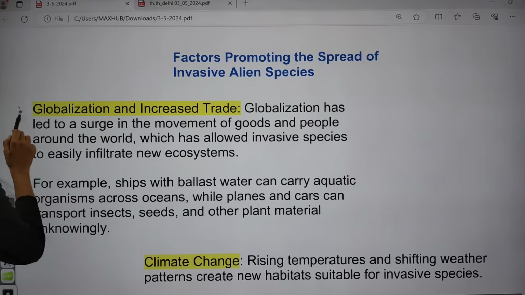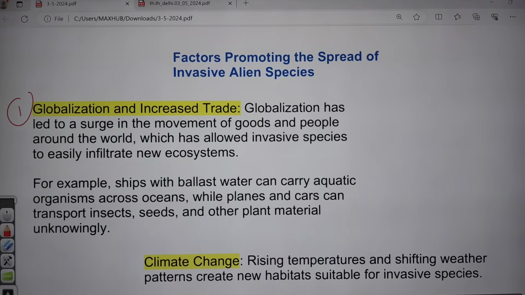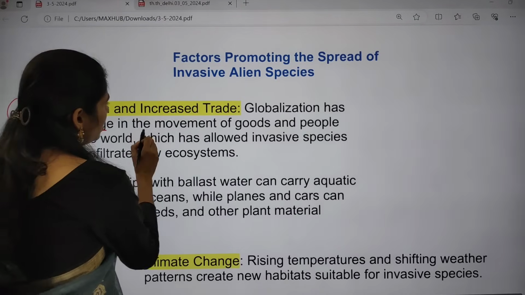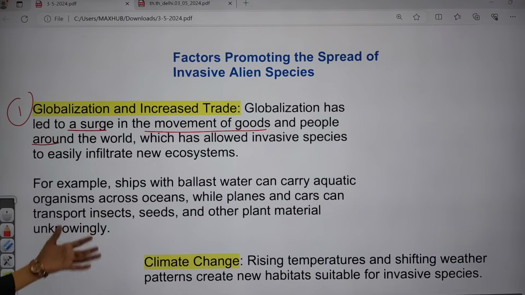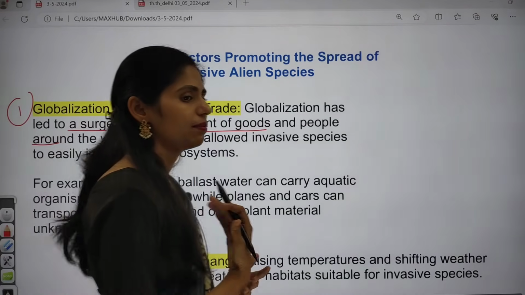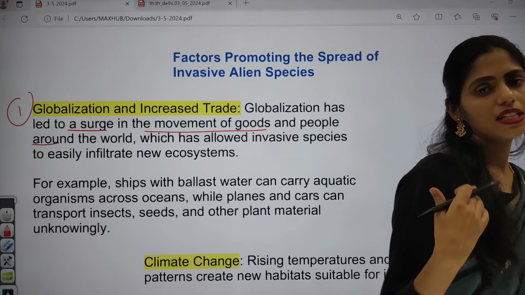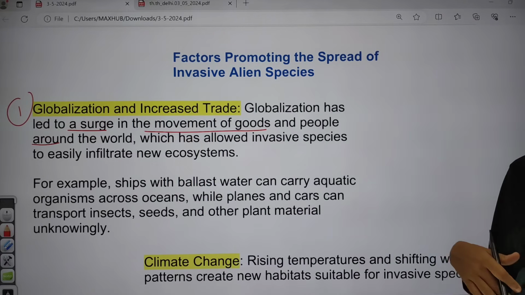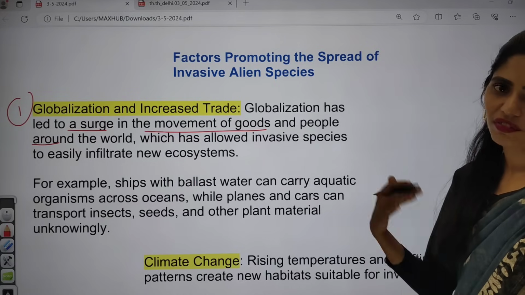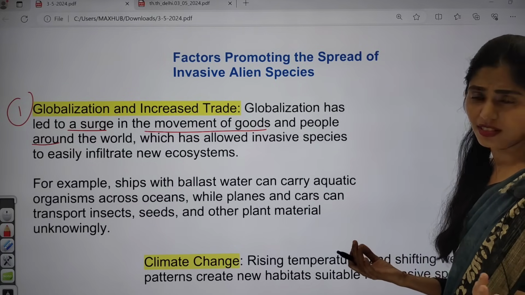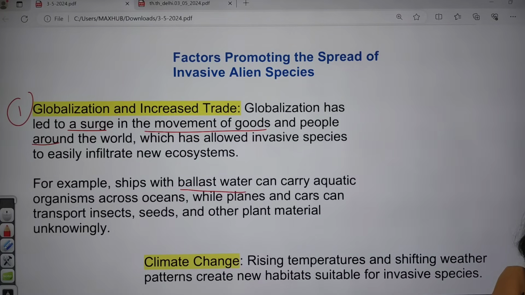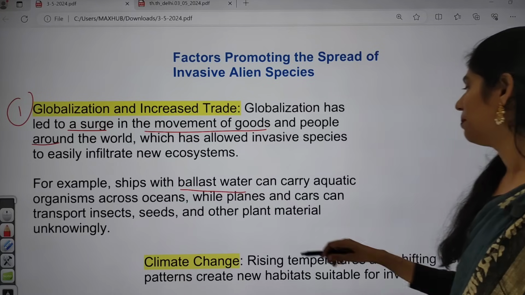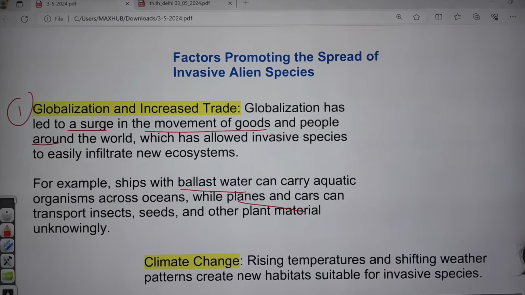The first one is globalization. Globalization and increased trade have led to a surge in the movement of goods and people around the world. Because of this, goods are transported from one place to another, and accidentally or sometimes intentionally, species move from one country to another, especially seeds. Ships with water can carry aquatic organisms across oceans, and even planes and cars can transport insects, seeds and other plant material unknowingly.